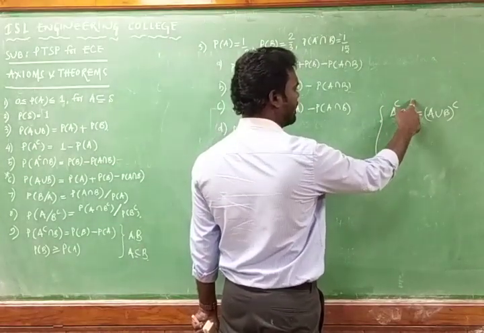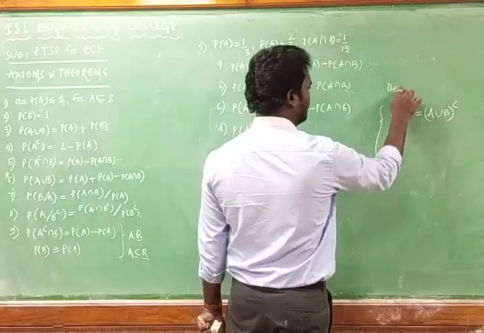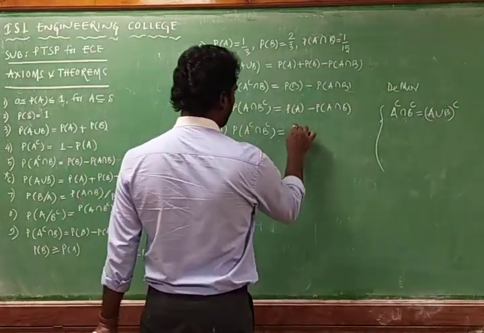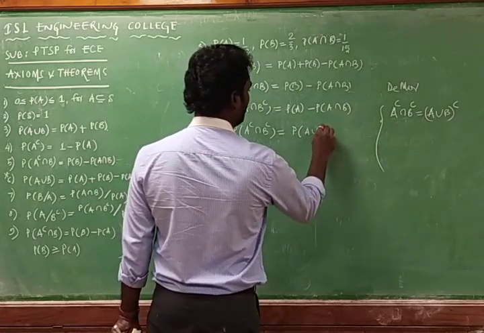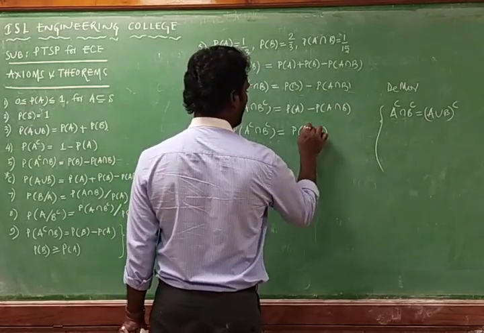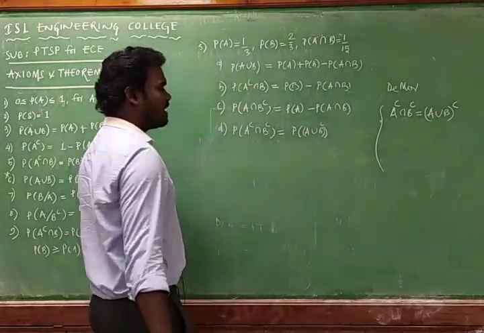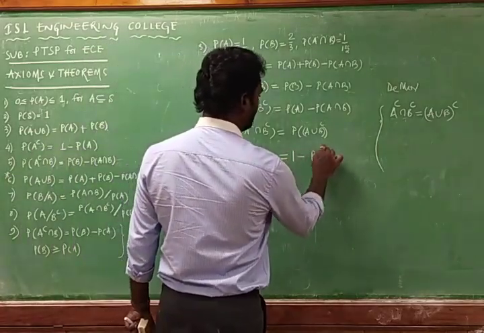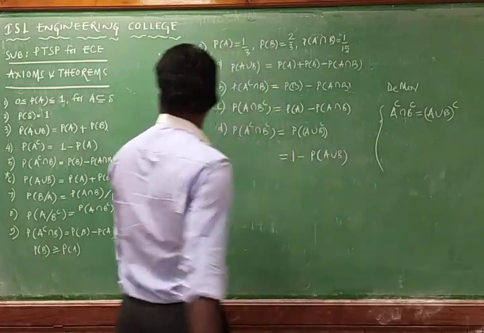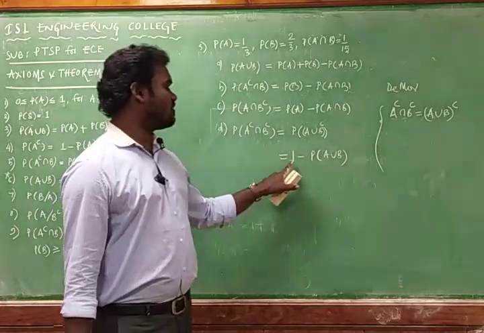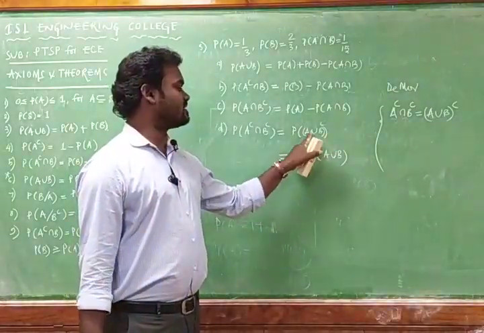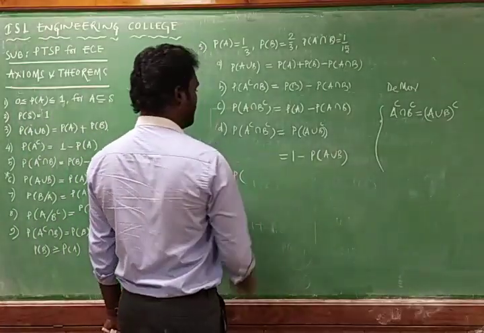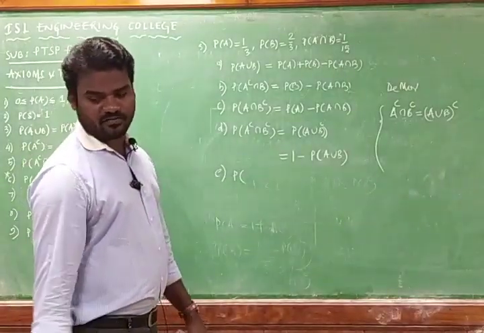A complement intersection B complement, from De Morgan's theorem, is equal to the complement of A union B. So I can write this as probability of the complement of A union B. Probability of a complement is equal to 1 minus probability of A union B. That means probability of A complement is equal to 1 minus probability of A, where A is nothing but A union B. Like that you can go with the E, that is probability of A